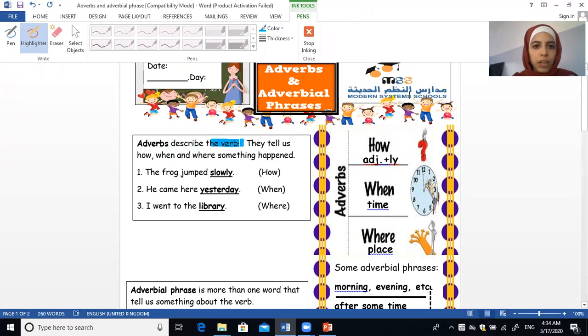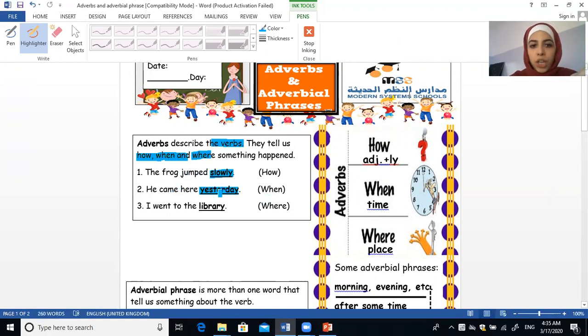So when I talk about adverbs, I'm going to be talking about the verbs. They tell us how, when, and where something happened. For example, one, the frog jumped slowly. The frog jumped slowly. So slowly here is an adverb. It's how. How did the frog jump? The frog jumped slowly. He came here yesterday. Yesterday tells me about time, so it's an adverb of when.